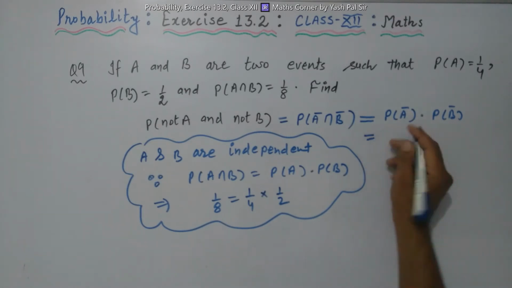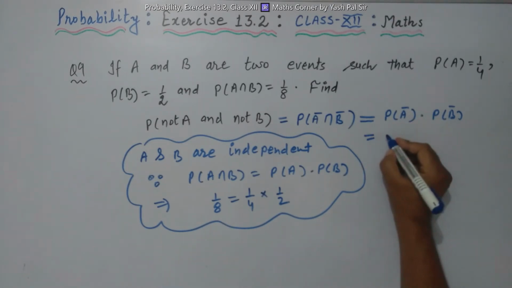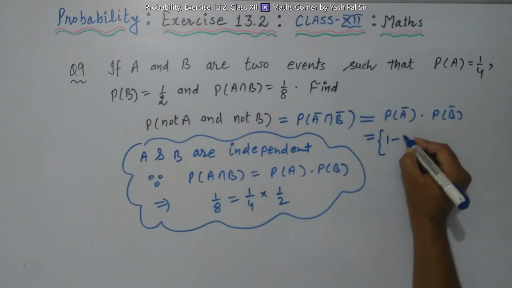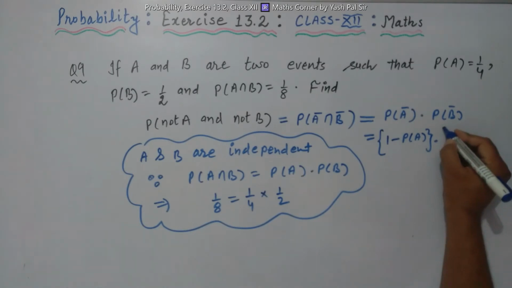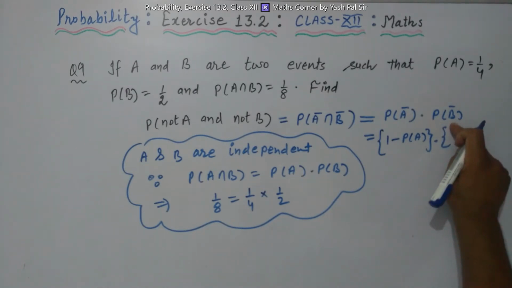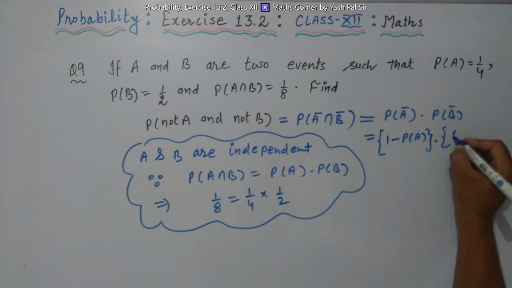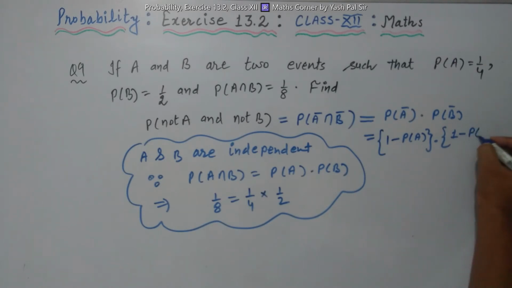Now, what is the probability of not A? We can write this as 1 minus probability of A into, similarly, what is the meaning of probability not B? This means 1 minus probability of B.